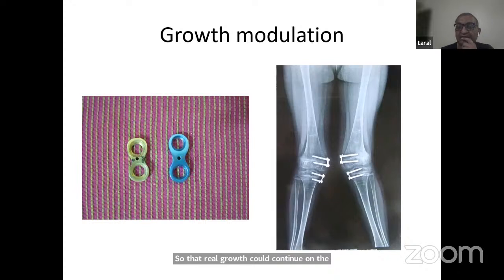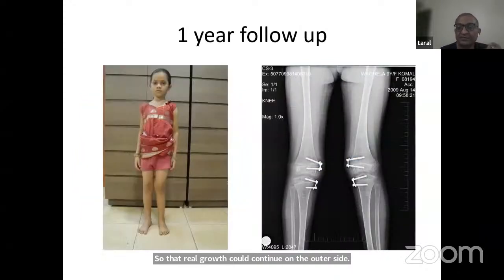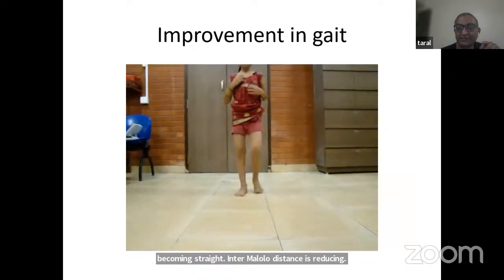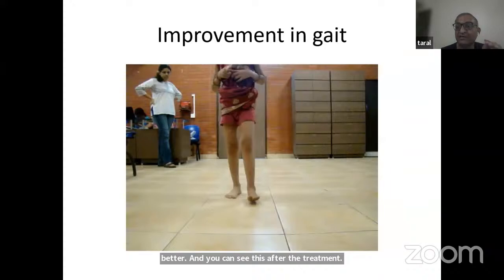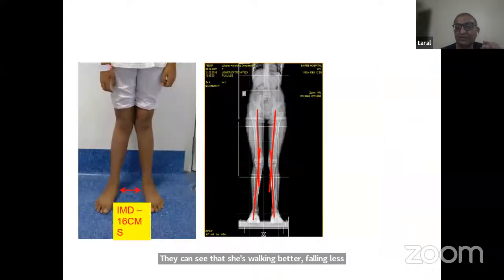And with this 8 plate, this child in a year's time completely corrected. You can see the screws are diverging and the legs are becoming straight. Intermalleolar distance is reducing and her patellae are centered. So she's definitely walking better. And you can see this is after the treatment. We can see that she's walking better, falling less often. And without cutting the bones, this child's bones could be corrected. We've become a little smarter now.